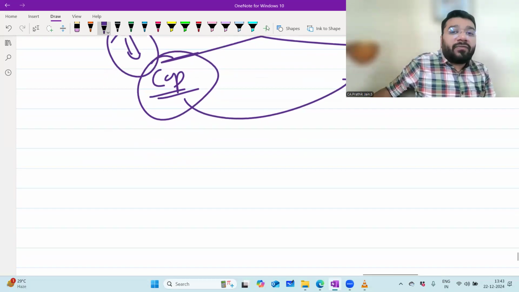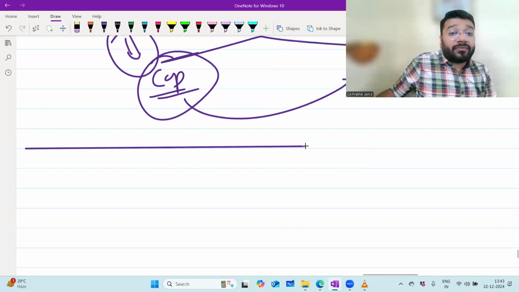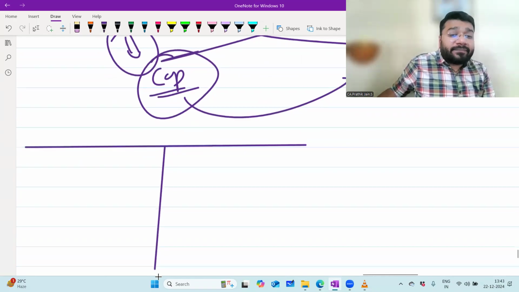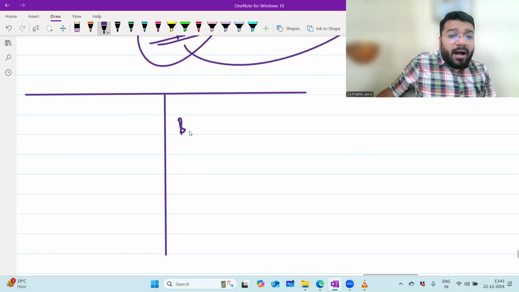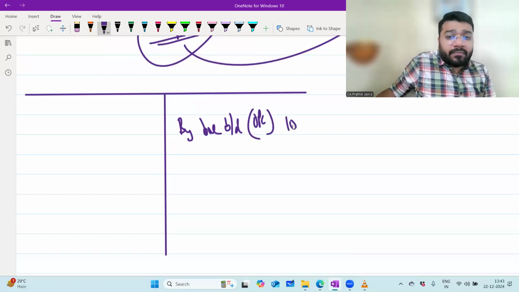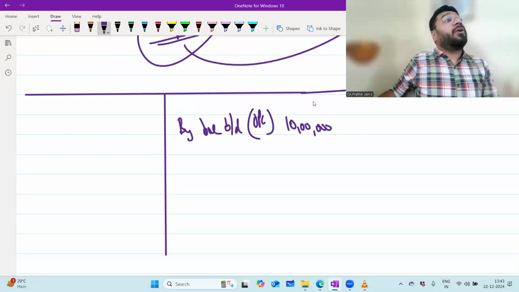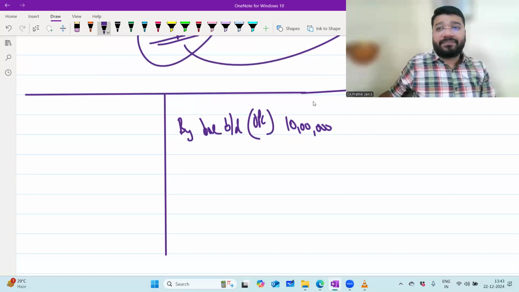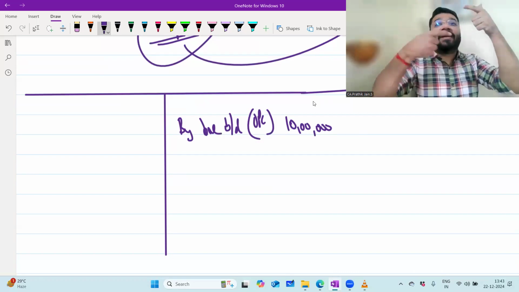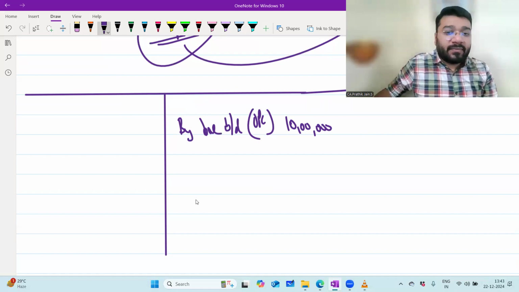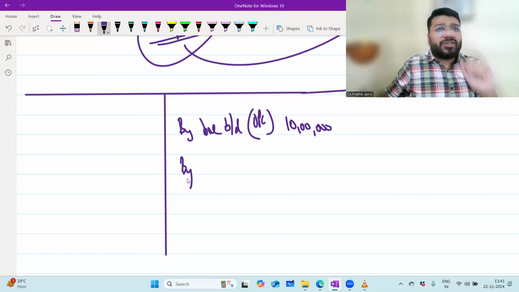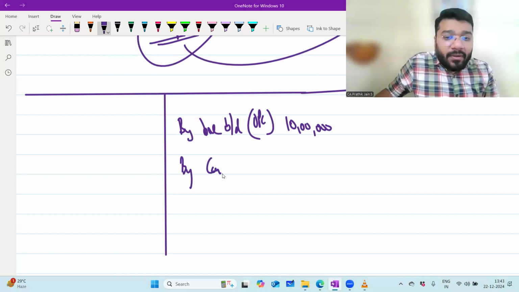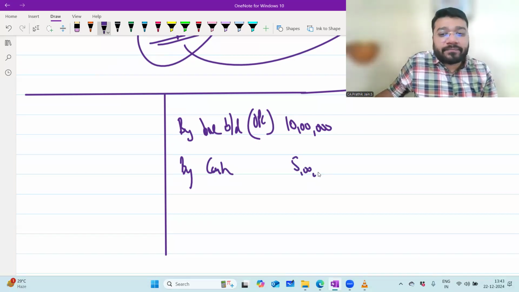All of you know the content of the capital account. It begins with opening capital, by balance brought down. Let's suppose 10 lakh rupees. Further capital contributed in the form of cash. Entry, please: cash to capital. Is the capital supposed to be contributed only in cash? No, sir. It can also be in the form of assets. Let's say 5 lakh rupees.